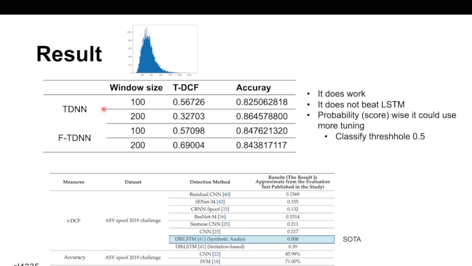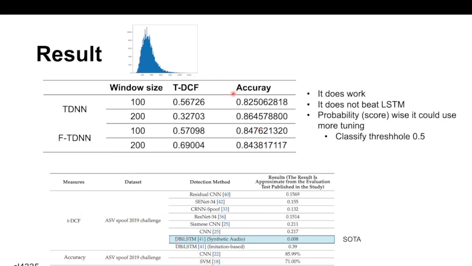And this is the result. The metrics I use are accuracy and t-DCF. t-DCF is a metric used in the challenge where they consider the score. In my case, the score is the probability of each audio file being spoofed or not. And the lower, the better. So we can see the state-of-the-art, which I just mentioned, achieves 0.008 t-DCF, and they didn't use the accuracy metric, but this is from other studies.